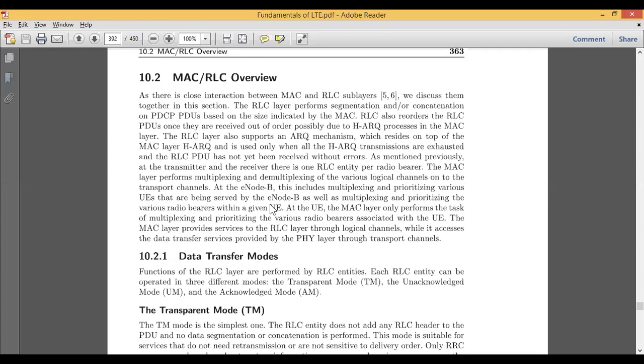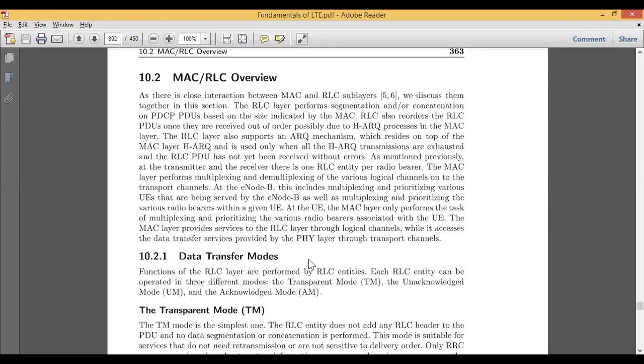Another part of the MAC layer is, if you are making use of it at the eNodeB, that is the enhanced Node B, then this also includes multiplexing. Not only multiplexing, it also gives some kind of priority to the received bits, the received packets. Prioritizing is done for the various radio bearers with a given user entity. For example, if there are 10 user entities, numbered UE1, UE2, UE3, UE4, among these, if I assign some kind of priority, then based on that priority the transmission takes place.